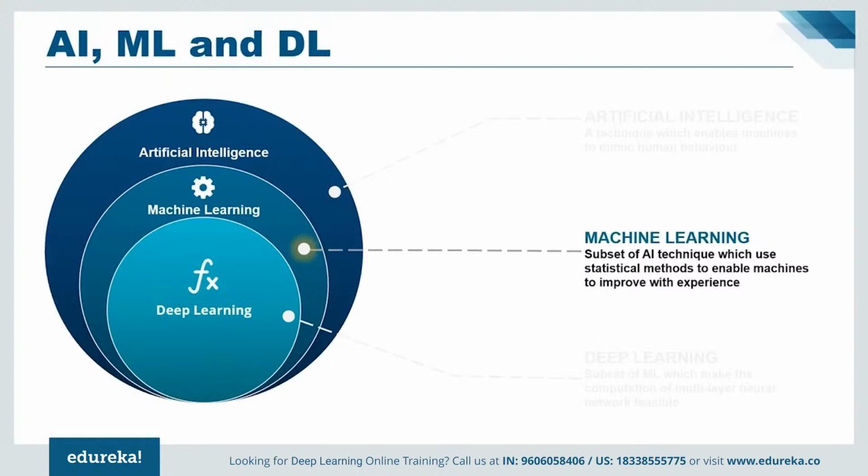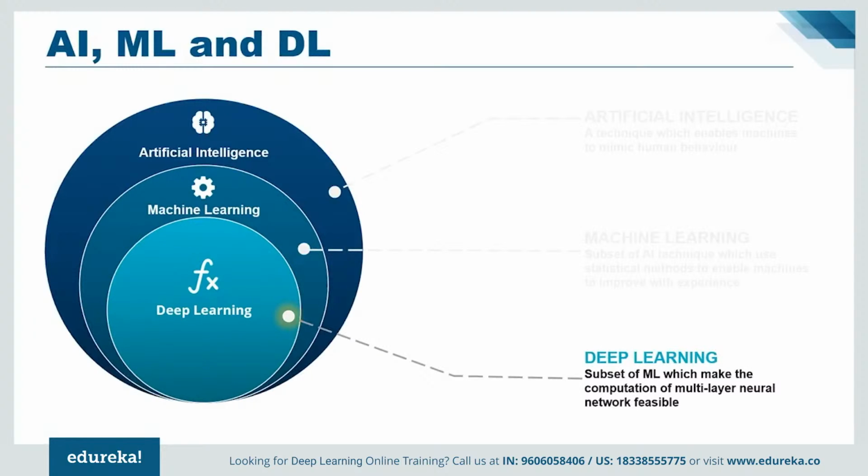Now, machine learning is a subset of artificial intelligence techniques which uses statistical methods to enable machines to improve with experience, whereas deep learning is a subset of machine learning which makes the computation of multi-layer neural networks feasible. It uses neural networks to simulate human-like decision making.